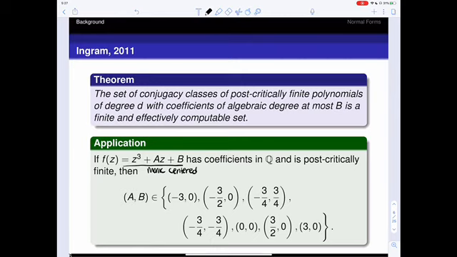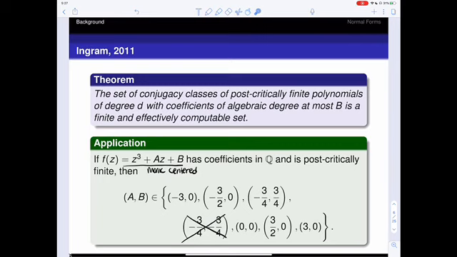So if we're looking at these polynomials that are in this monic-centered form that has coefficients in Q, and we want to know which ones are post-critically finite, then it turns out that the coefficients A and B must be in this finite set here. If we're only looking up to conjugation, then we don't want to have two elements from the same conjugacy class, so we in fact do not need to include this pair here because it's going to be conjugate to this pair.